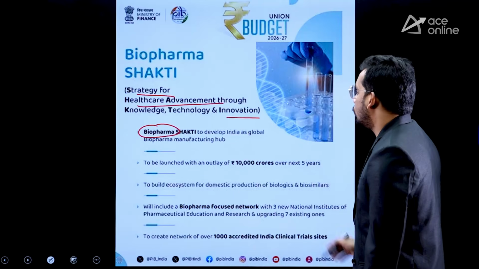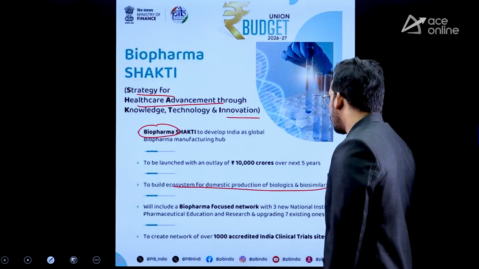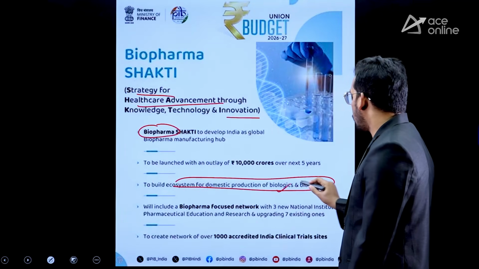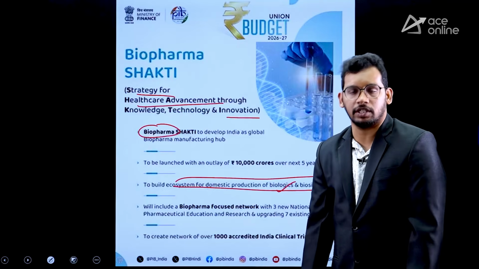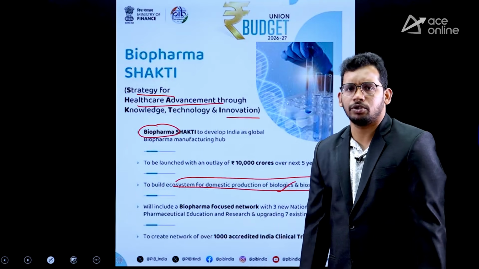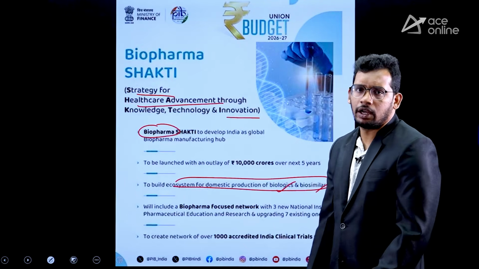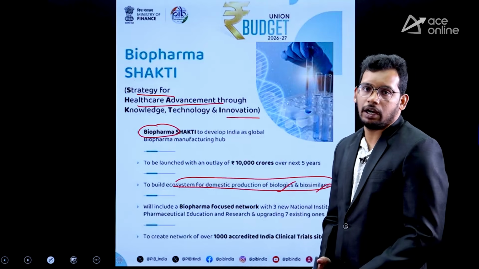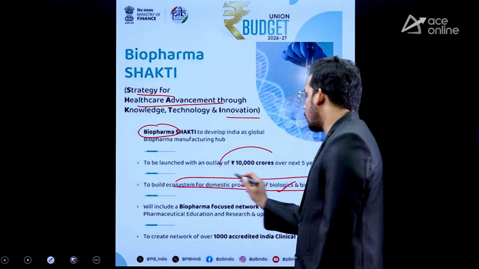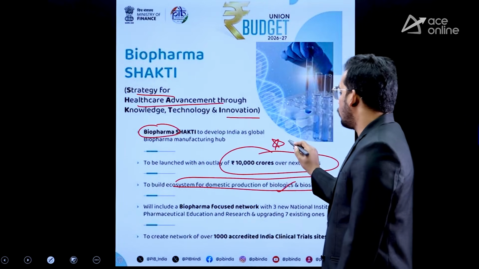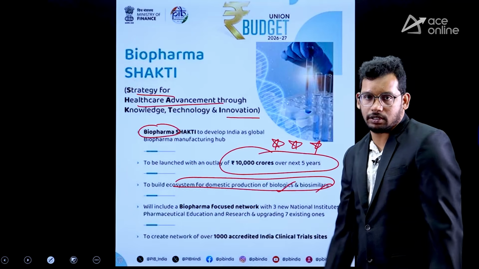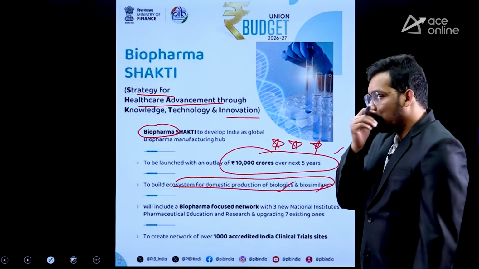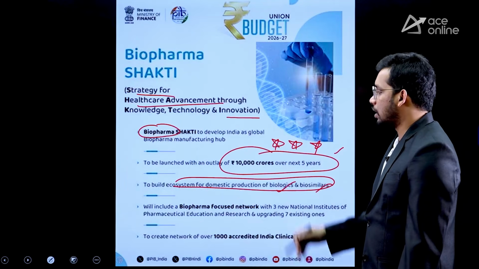We are going to build an ecosystem of domestic production related to all biologics and biosimilars like vaccines, medicines, pharmaceuticals, everything related to health, we are going to produce within India. And for that purpose the government has allocated 10,000 crores for the next 5 years. So this is the proposition for this particular scheme.